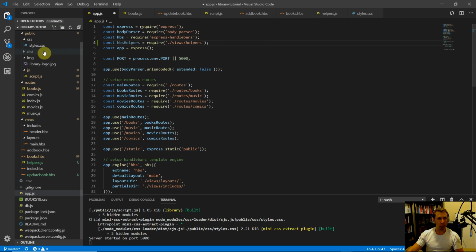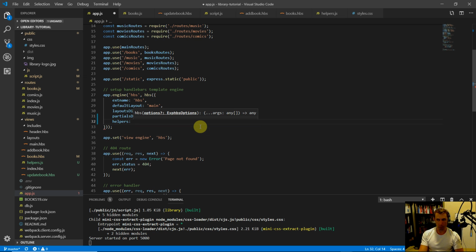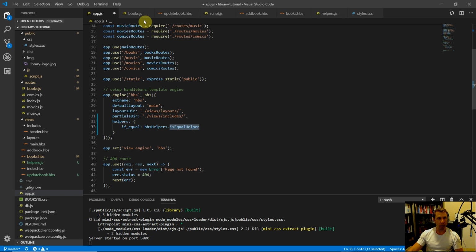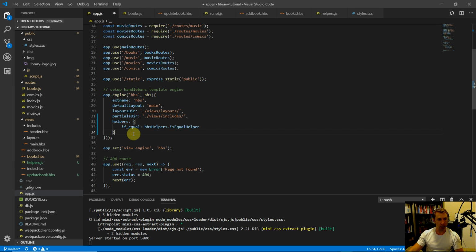So let's import that, and then let's copy this, come down here, and let's pass it into the app.engine. So under partials directory, we'll do helpers, and this is an object because we can have multiple helpers, and we're going to call it if underscore equal, set it equal to handlebar helpers dot is equal helper, because that's what we exported, right? If we go back to helpers, we exported the is equal helper. So that's what we're going to pass in there.